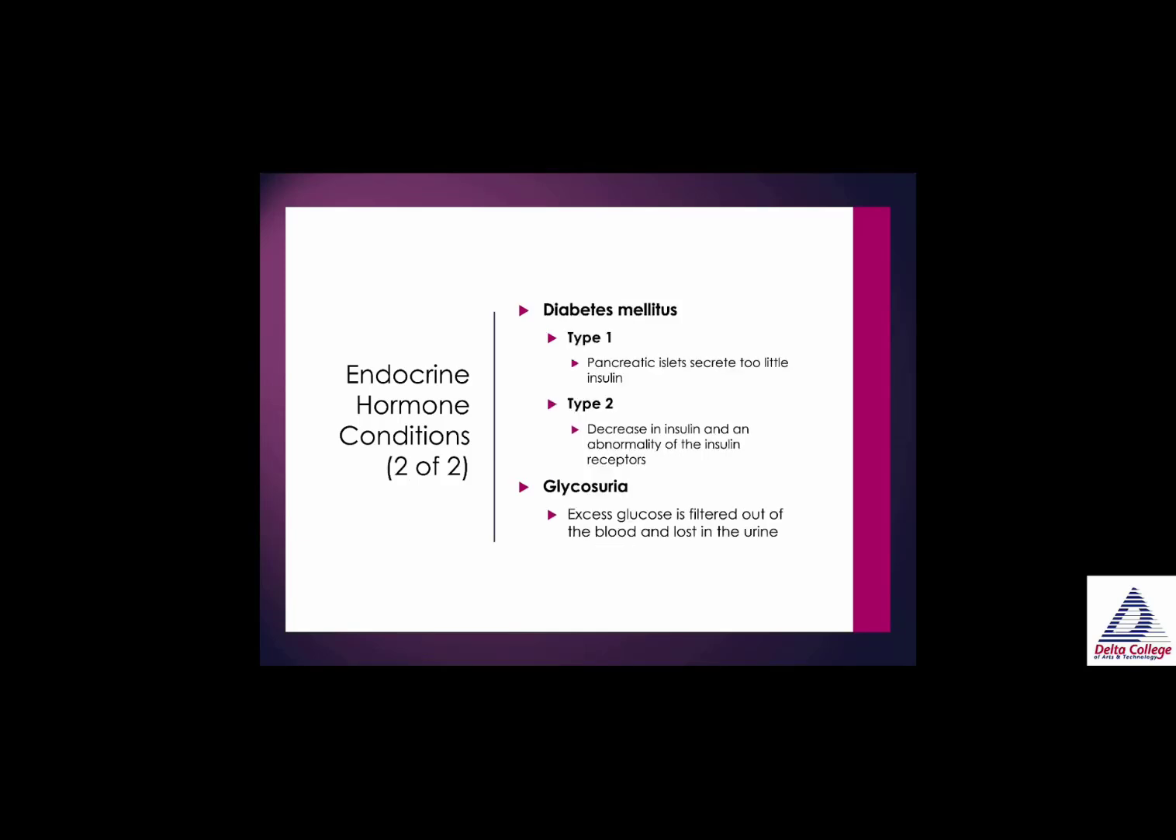Diabetes mellitus type 1 is caused by pancreatic islets secreting too little insulin. And type 2 is a decrease in insulin and an abnormality of the insulin receptors. Glycosuria is excess glucose that is filtered out of the blood and lost in the urine. We should not urinate out glucose. If glucose is in the urine, that means there's too much in the blood.